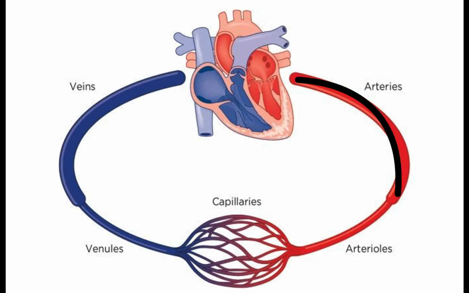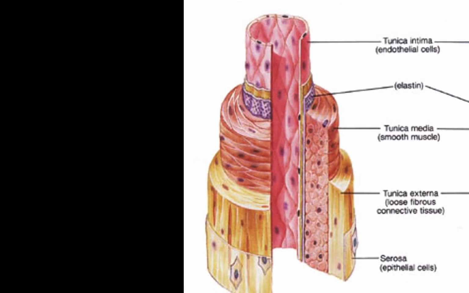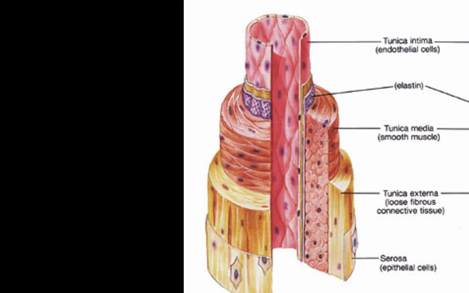Arteries are blood vessels that take blood away from the heart. Most of the time, these will carry oxygen-rich blood to the cells of the body, having already visited the lungs. These vessels are comprised of 3 layers. The outer is a connective tissue, which anchors it to nearby tissues. The middle is a thick muscular layer to handle the pressure of the beating heart. And finally, the inner smooth muscle layer.